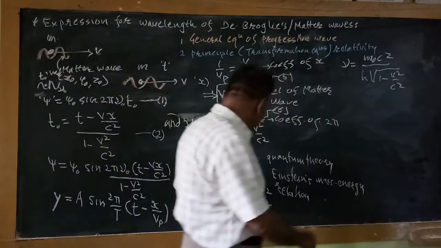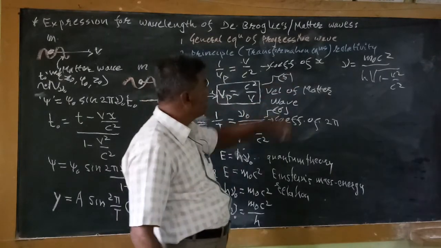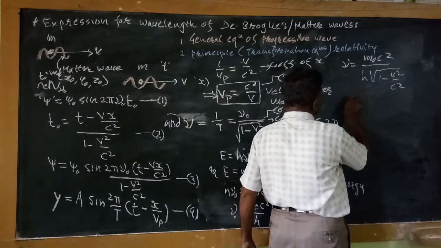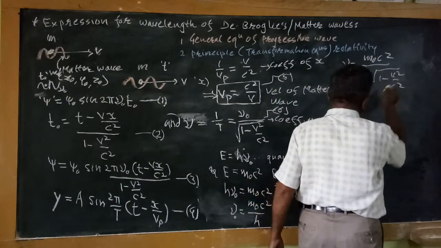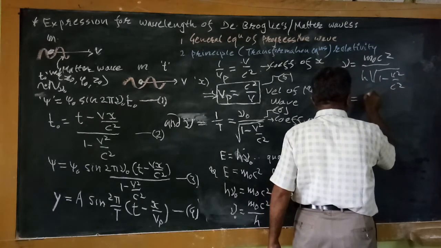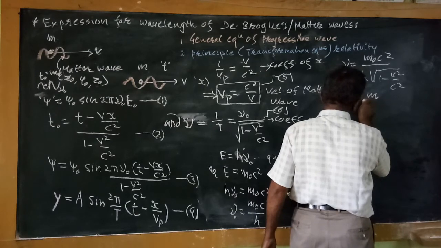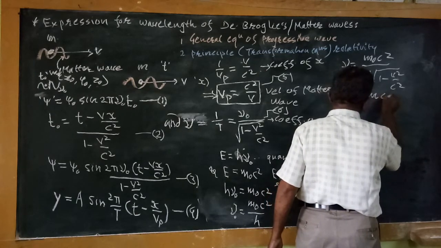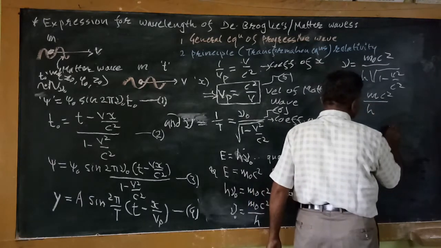By putting the value of ν0 in equation 6, we get m0 divided by square root of 1 minus v square by c square, which is the mass of the moving particle in terms of the rest mass. So we get m c square divided by h.